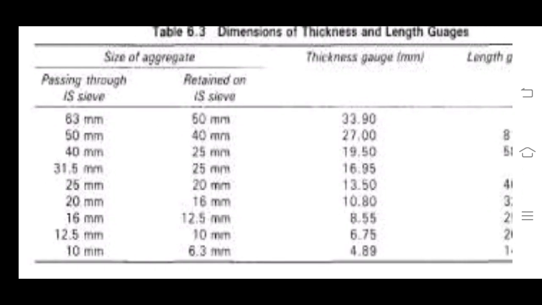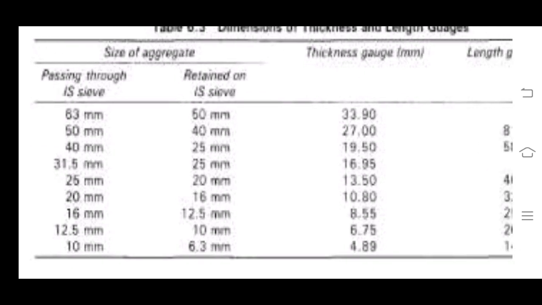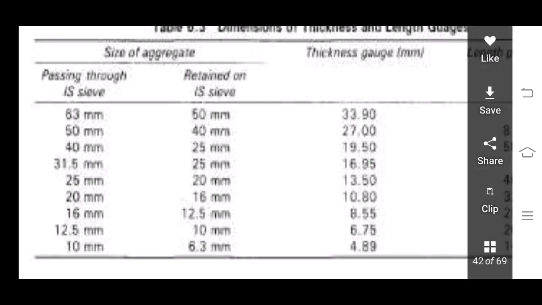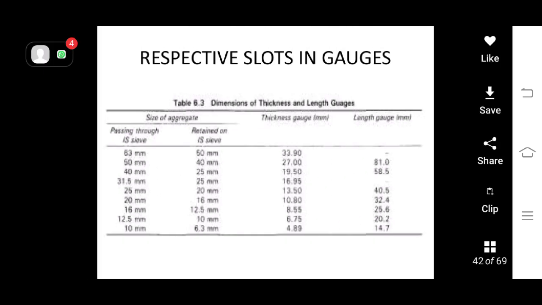The chart shows the size of aggregate passing through the IS sieve and retained on the IS sieve, the thickness gauge in mm and the length gauge in mm. The thickness gauge and retained gauge passing through 63 mm is most important because the aggregate passing through that particular gauge gives the size of aggregate and the weight in kilograms or grams.